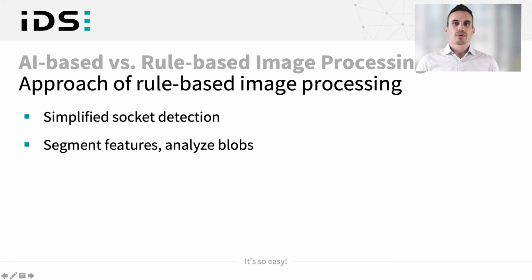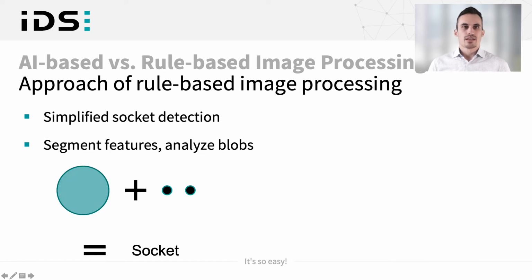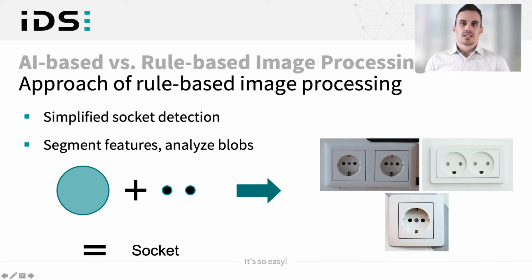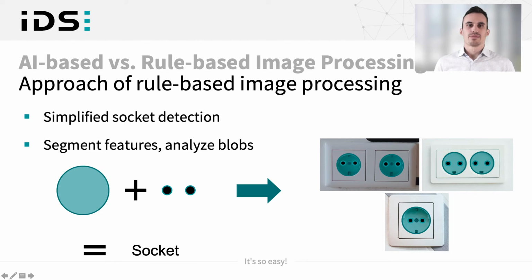In a classic rule-based image processing algorithm approach, you will first need to segment features and analyze those blobs, those segmented features. In this case of a socket, you will search for a big circle and the two holes in the middle, which are two smaller circles. And then you can say it's a socket. So like in our example, you can identify the five sockets.